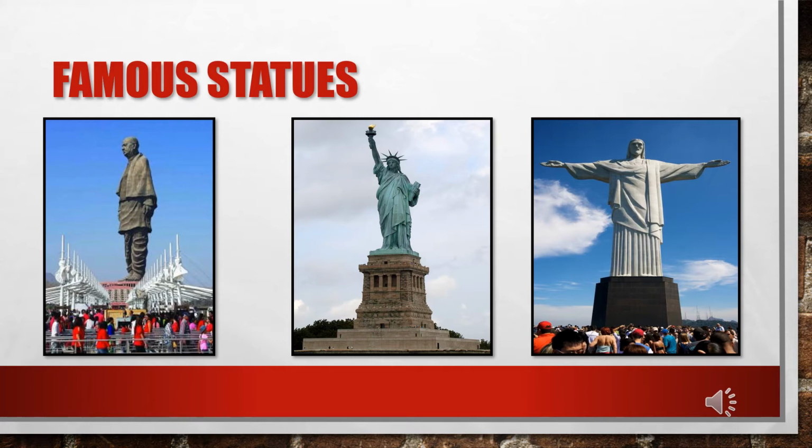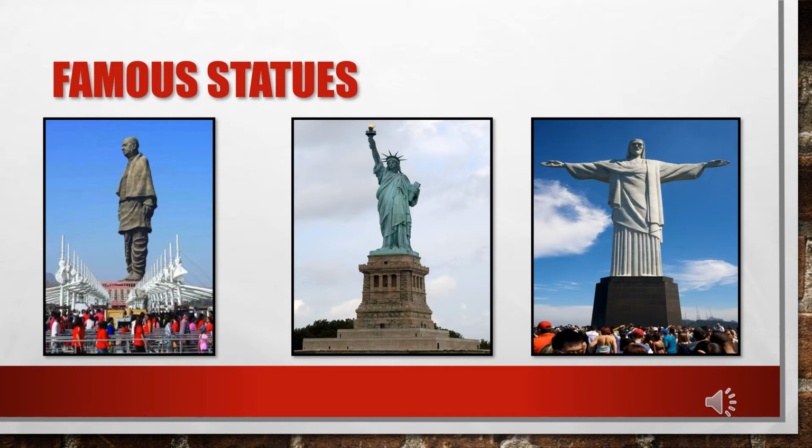Okay, so children, here in this slide, you can see three different frames. In the first frame, you can see Sardar Vallabhbhai Patel statue. In the second frame, you can see the Statue of Liberty. And the third one is the Christ the Redeemer statue. The first statue is in Gujarat, a statue of the Iron Man of India. It is also called the Statue of Unity.